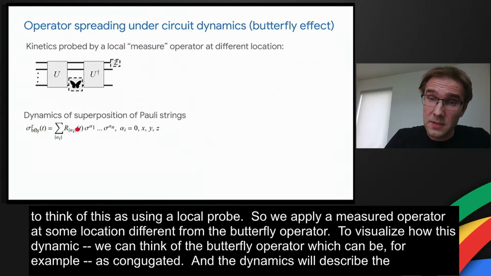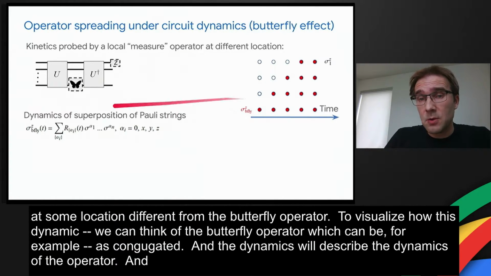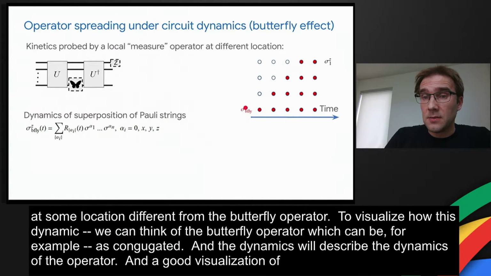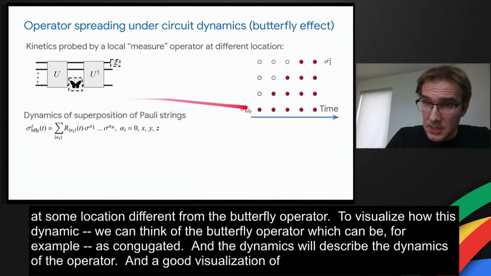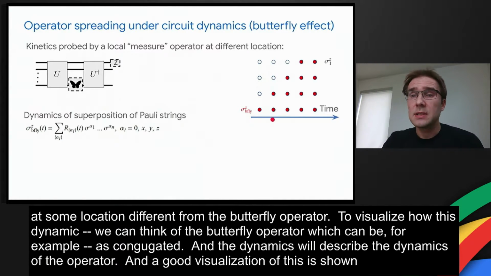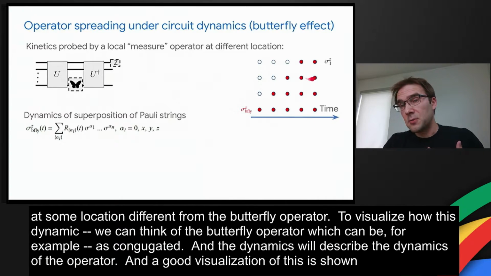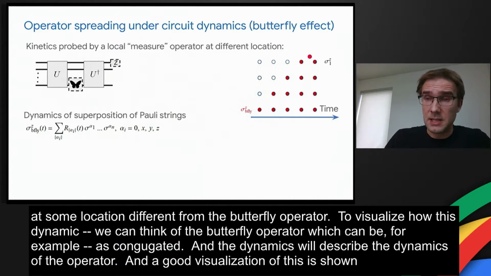And a good visualization of this is shown here. So assume at the moment where we apply the butterfly operator, this operator looks like identities, which are shown here as empty circles on each qubit, and the sigma z operator applied to the butterfly qubit. Now, as we apply a unitary U and U dagger, this butterfly operator gets mapped onto a superposition of Pauli strings of 2 qubits, and then 3 qubits and 4 qubits as the circuit becomes larger and larger.